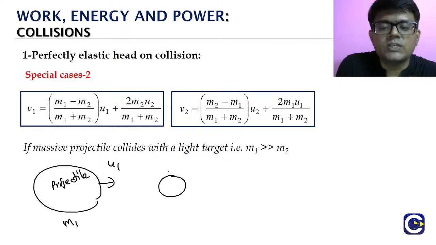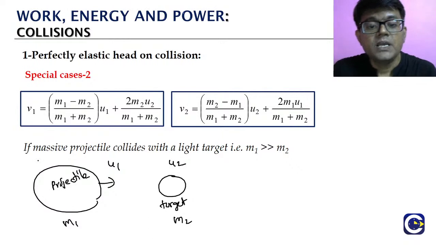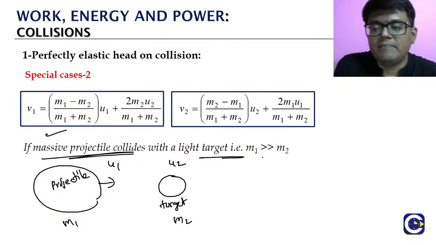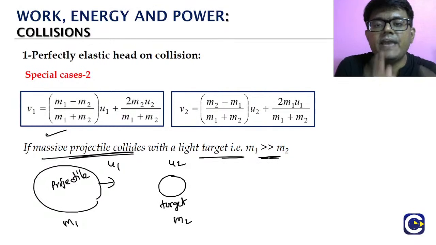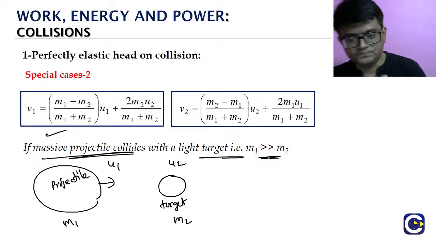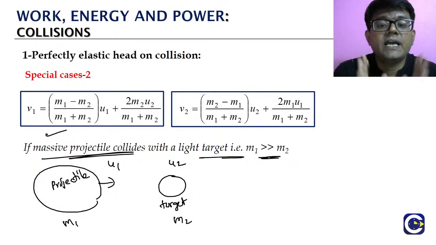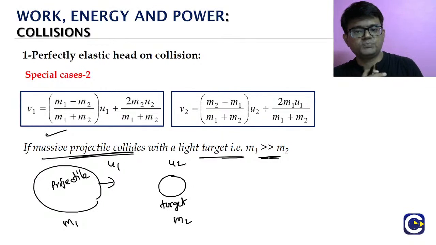And the one that is moving slow, we call the target, and we generally take it as M2. If a massive projectile collides with a light target, massive means M1 will be very, very high in comparison to M2.